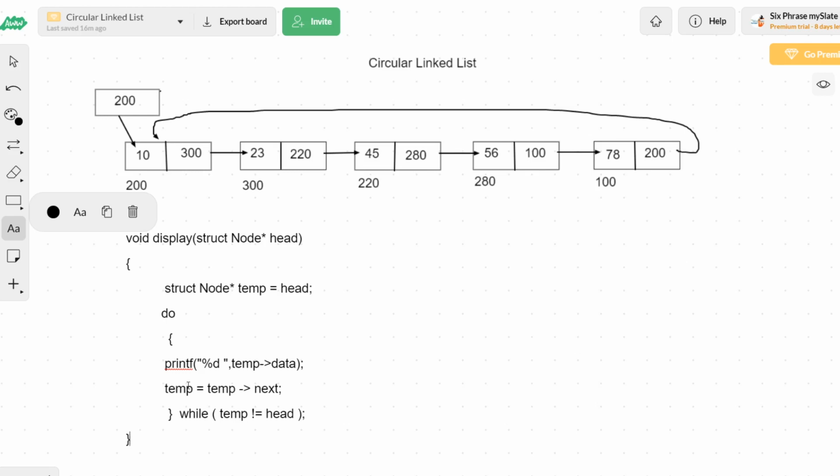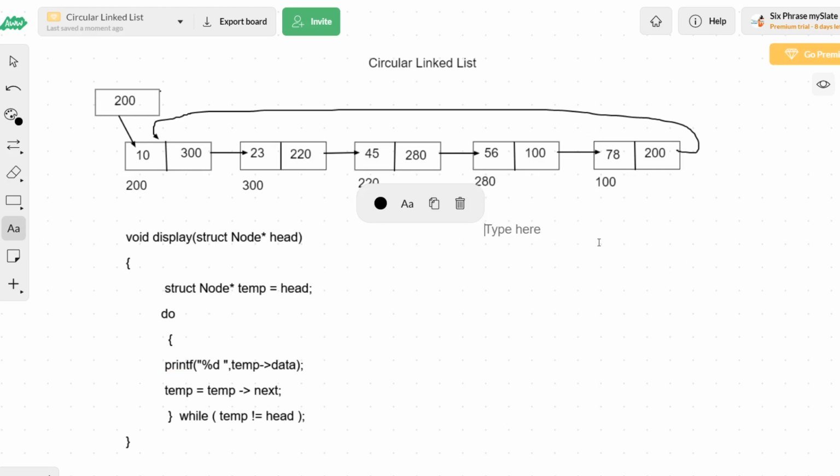Okay, in the iterative approach. Now we will also speak about the recursive approach. So next, let me take another function to do the recursive procedure of displaying a circular linked list. So let me take void R display, which is the recursive display of a circular linked list.